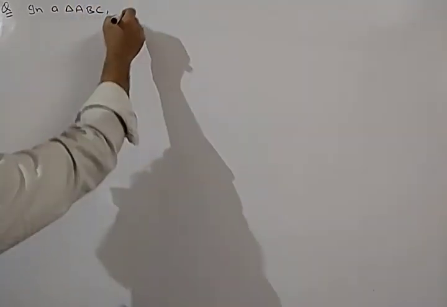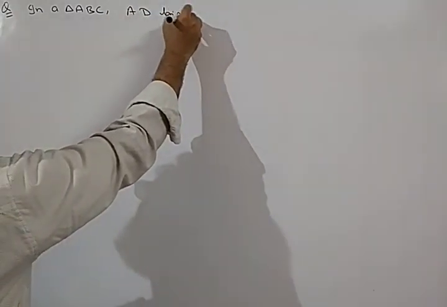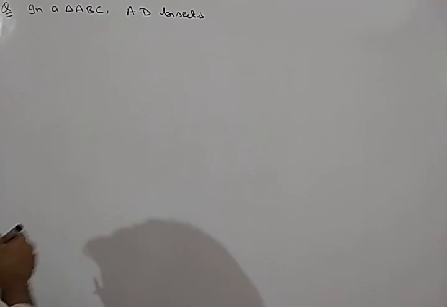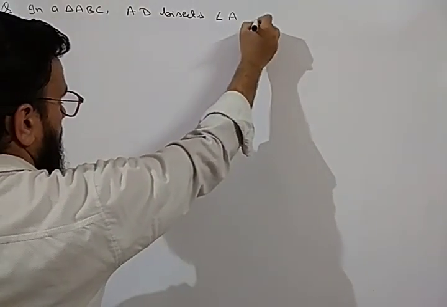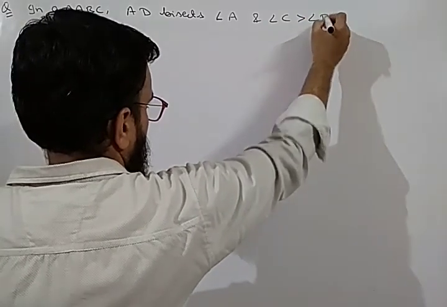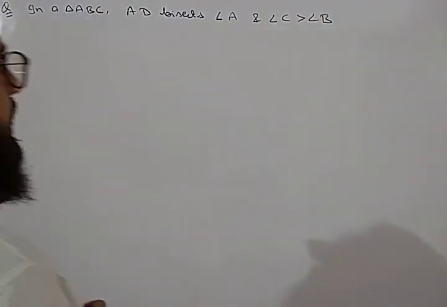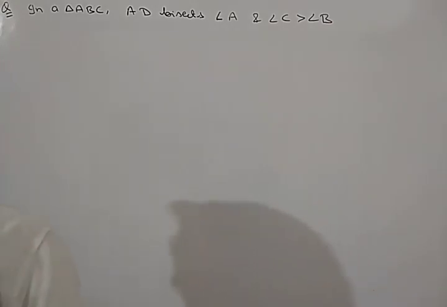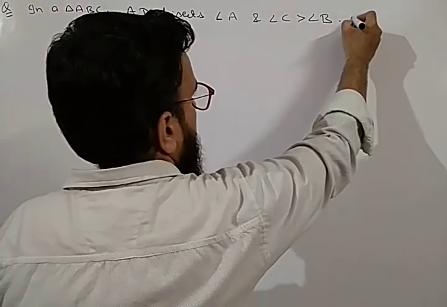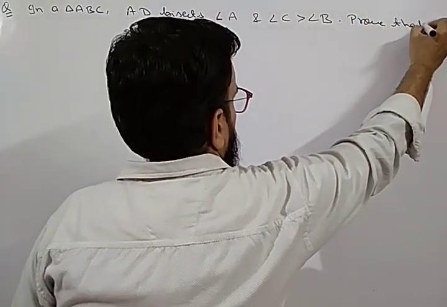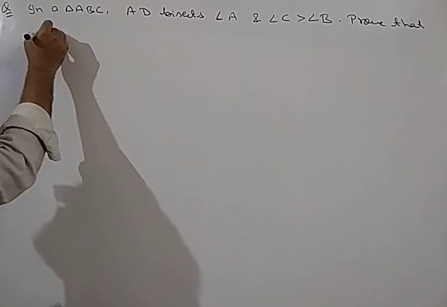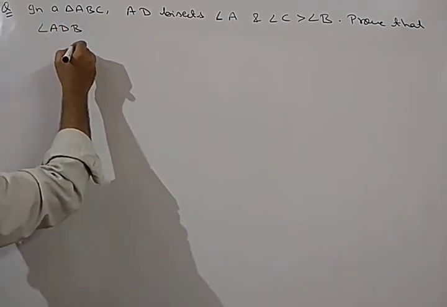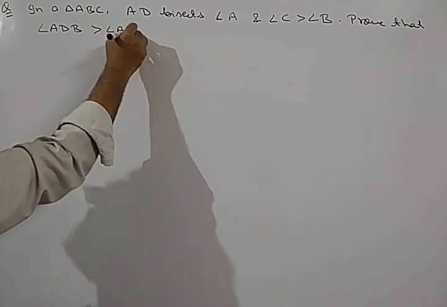Now coming to the next question. We are given a triangle ABC, AD bisects angle A and angle C is greater than angle B. AD bisects angle A and angle C is greater than angle B. Then prove that angle ADB is greater than angle ADC.